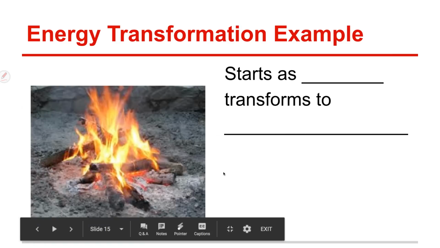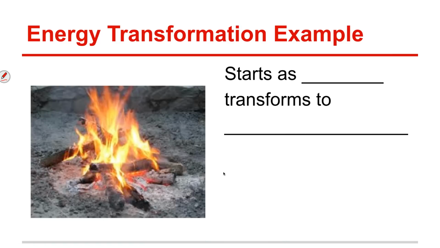Okay, another example. When we're going to start a fire, we need to put wood into our fire pit. So the wood is going to be our fuel, and anytime we're starting an energy transformation with fuel, we're starting as chemical potential energy. So the bonds stored in our wood.